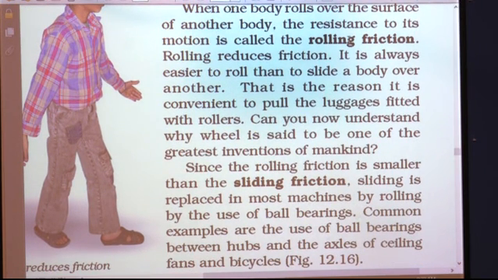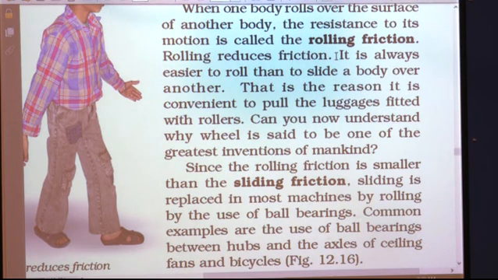Students, we have discussed two types of friction, static friction and sliding friction. Now the third type of friction is rolling friction. When one body rolls over the surface of another body, the resistance to its motion is called rolling friction. Rolling reduces the friction.